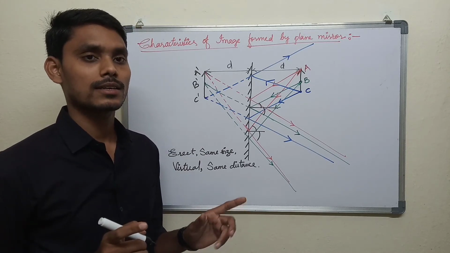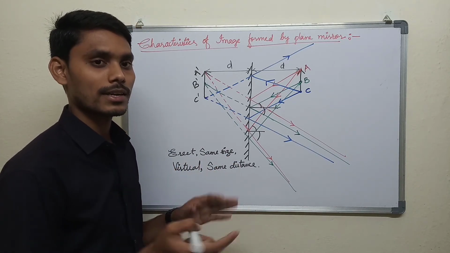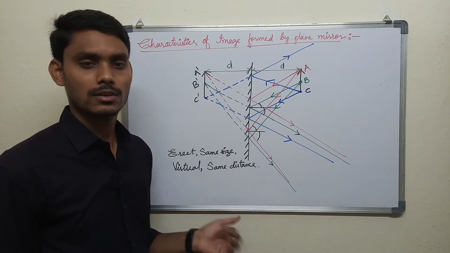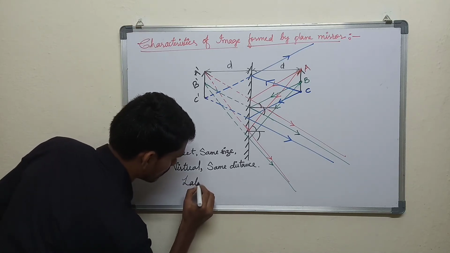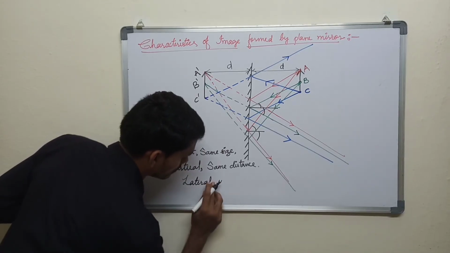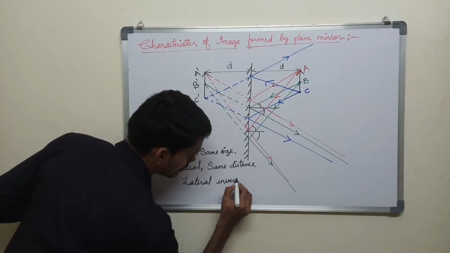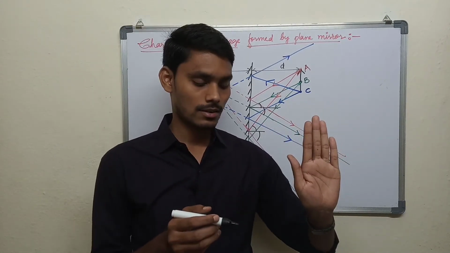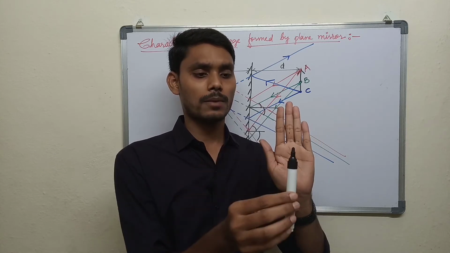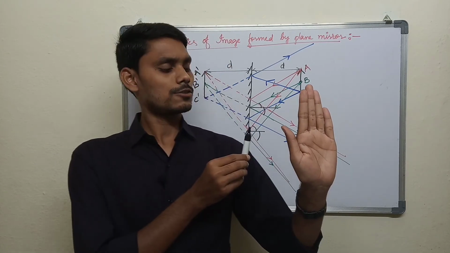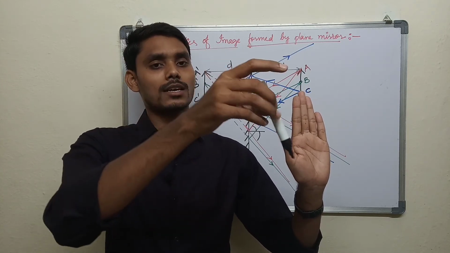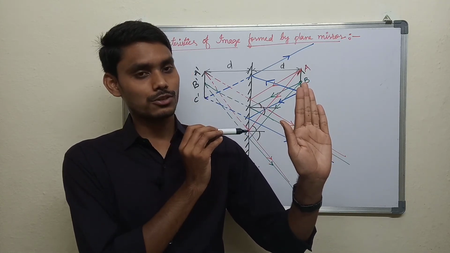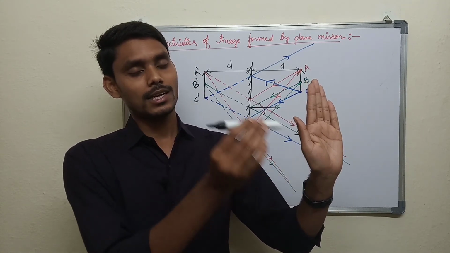You might have noticed that the image formed by the plane mirror shows lateral inversion. What is lateral inversion? Left is right, right is left. Let us see. If this is the mirror, then this is an object. Let's say if I place an object like this, the image is also forming like this. If I place the object like this, the image also forms like this. If I place the object like this, the image also will show this. If the object is this side, the image will show this side.